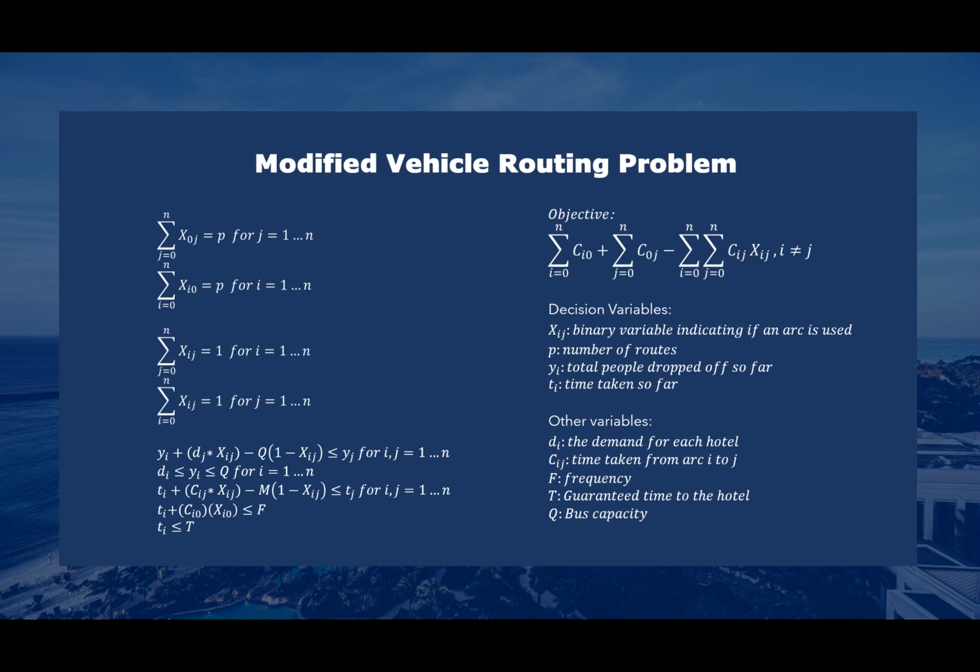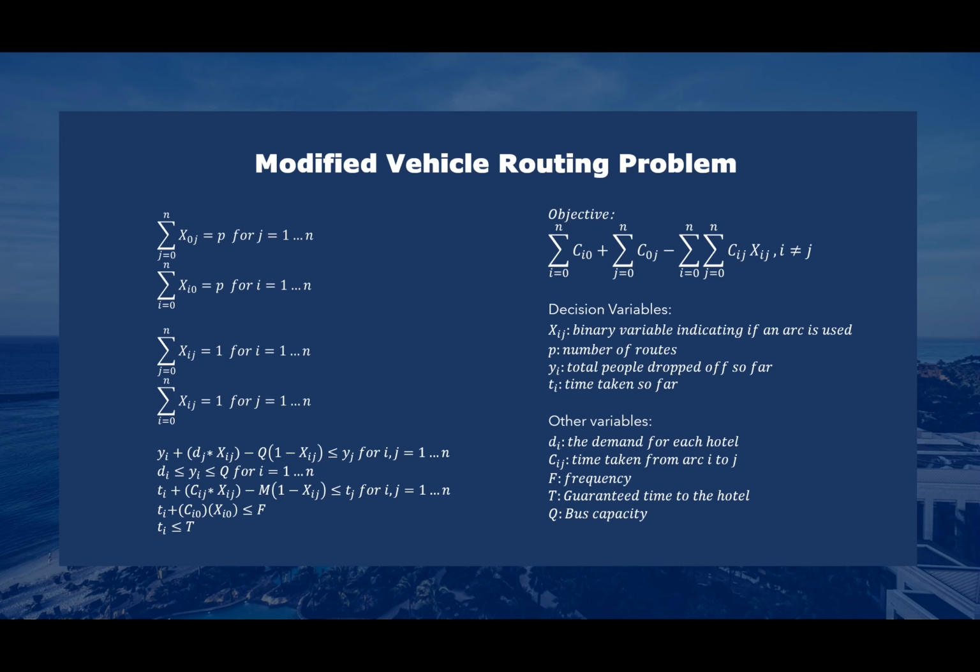Our model's objective function is designed to maximize savings. It computes a savings by considering the time saved if any 2 nodes are joined to be serviced by one route instead of returning to the airport in between them. Our constraints ensure that the optimal number of buses leave Changi Airport and also return to Changi Airport, and that each hotel is serviced only once.